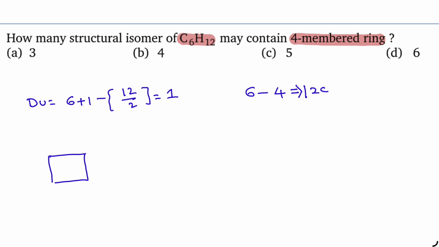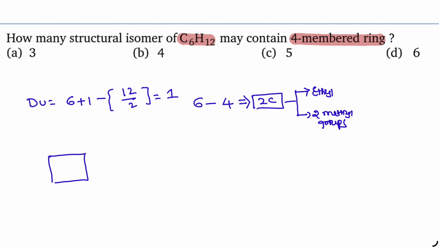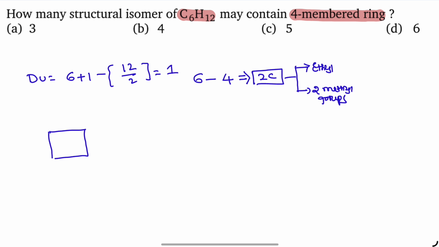Remaining 2 carbons, these remaining 2 carbons can be in the form of ethyl group or 2 methyl groups. Both are possible. So ethyl group I am taking like this. There is no other possibility with cyclobutane and ethyl group.